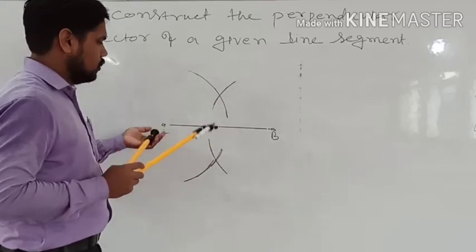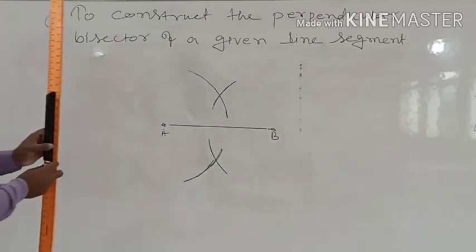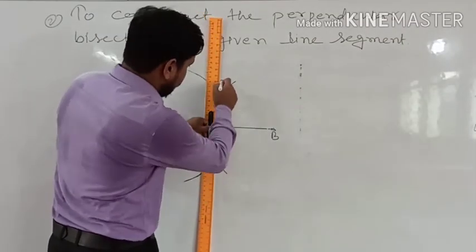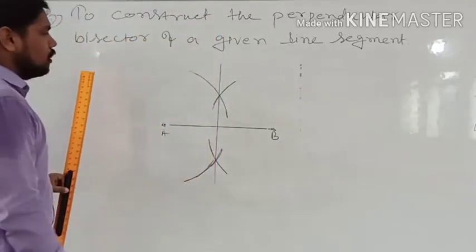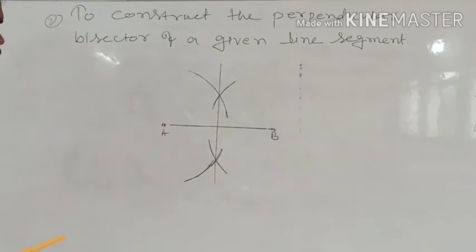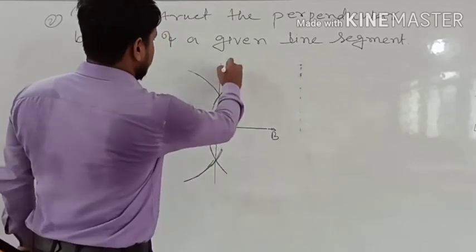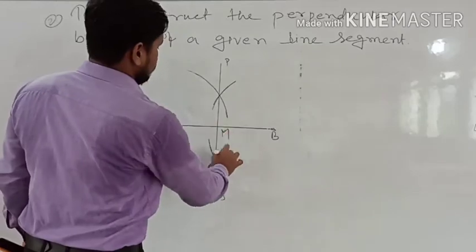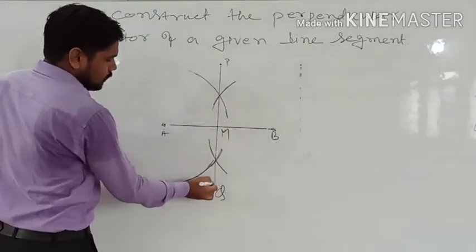Now we will bisect this and we will get the bisector of this line. This will be the bisector of the particular line. Let us give the names: this is P, this is Q, and this is M. M is the meeting point.